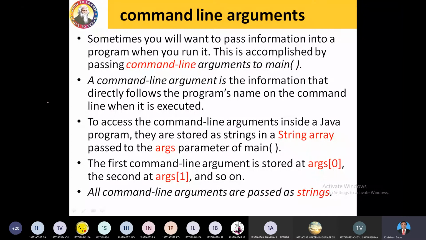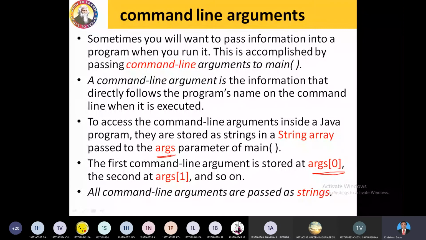Usually, whatever name you want to pass, by default I am passing args. It is not necessary to mention args; you can pass any variable name as the argument. And args of 0 is the first element, the first string. Args of 1 is the second string, and so on. However many strings you supply to the main function, that many array indexes are going to be defined.